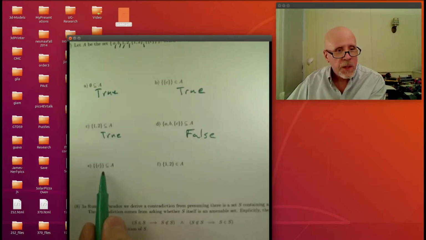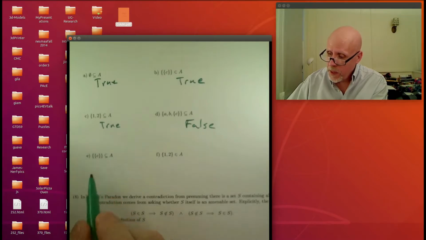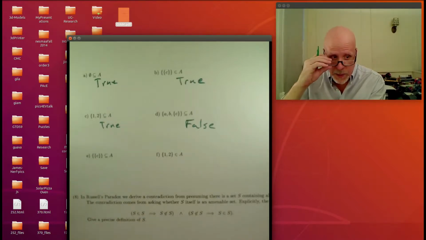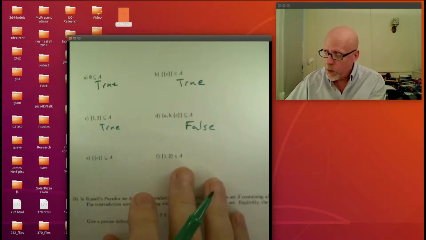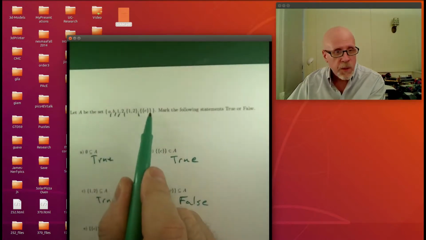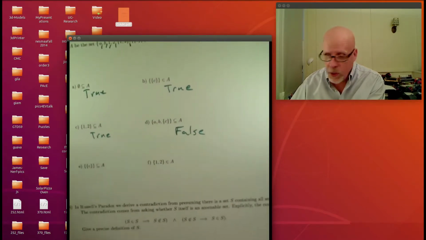Can we see this thing? The set, that double braces around C, is that contained in A? Now we're in trouble in a different way. If this were to be contained in A, that would mean the set, just a single set of braces around a C, would have to be an element of A. And there is no such thing. We've gone off the top of the page, but do you see any C's in here that just have a single pair of French braces around them? Yeah, me neither. So this is false.